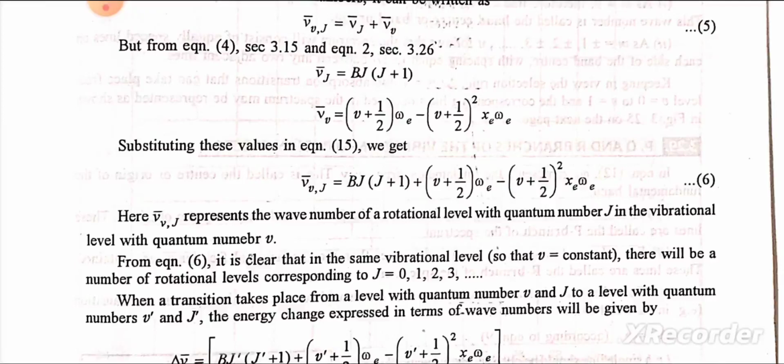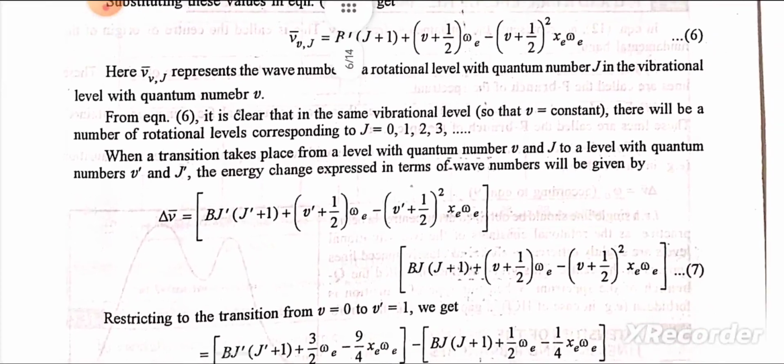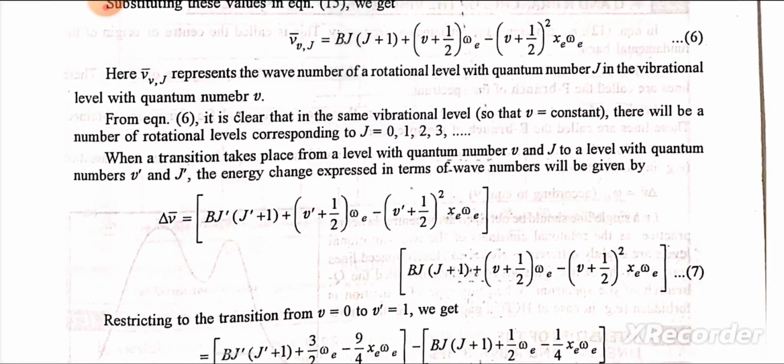Here ν̄ represents the wave number of a rotational level with quantum number J in the vibrational level with quantum number v. From equation 6, it is clear that in the same vibrational level, so that v is constant, there will be a number of rotational levels corresponding to J = 0, 1, 2, 3. When a transition takes place from a level with quantum numbers v and J to a level with quantum numbers v' and J', the energy